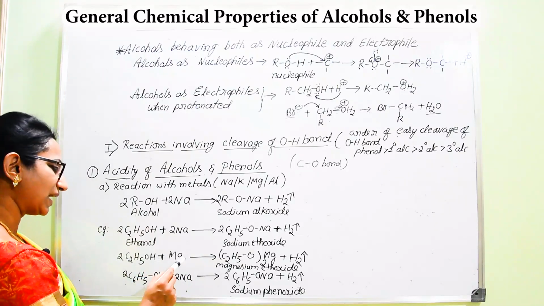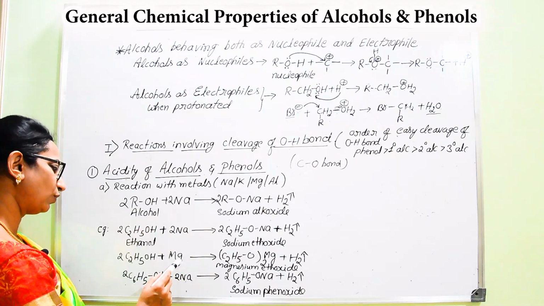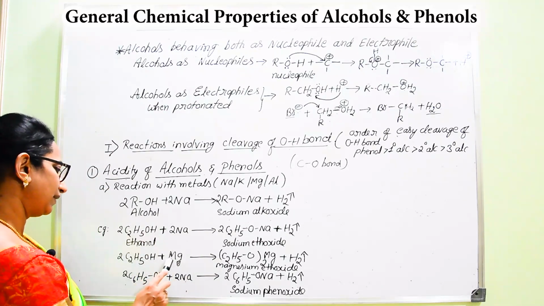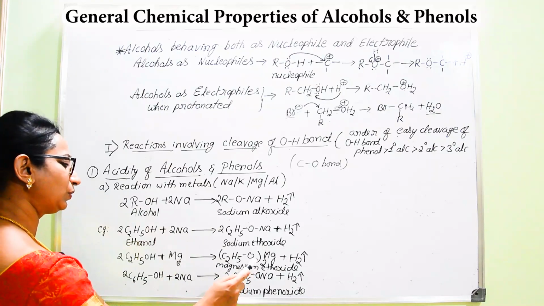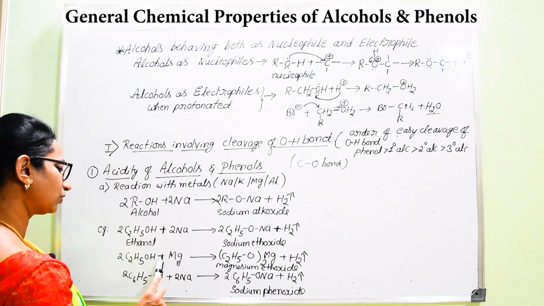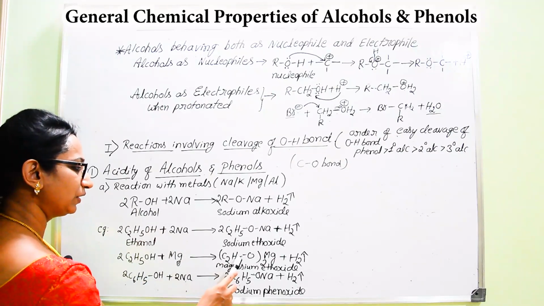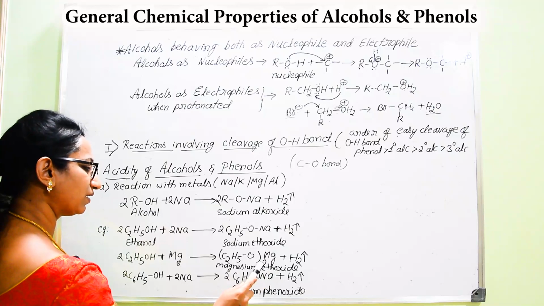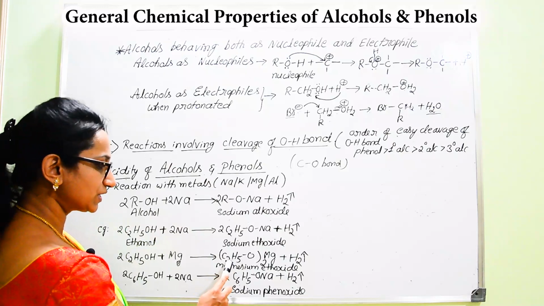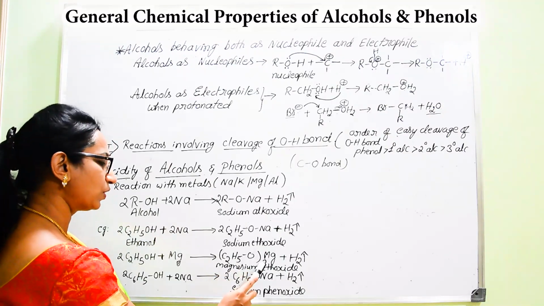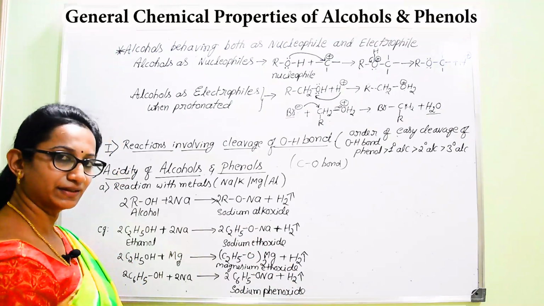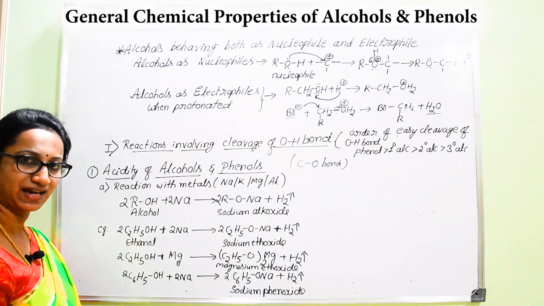If we consider another metal other than sodium, say magnesium, you know the valency of magnesium is 2, hence it combines with two ethoxy groups. So ethyl alcohol, when interacting with magnesium, gives magnesium ethoxide. Magnesium is bonded to two ethoxy groups, therefore we can write (C2H5O)2Mg, magnesium ethoxide, and even here there will be liberation of hydrogen gas.